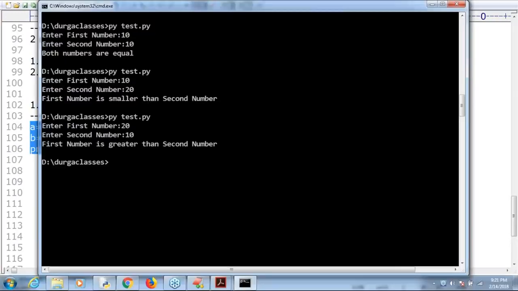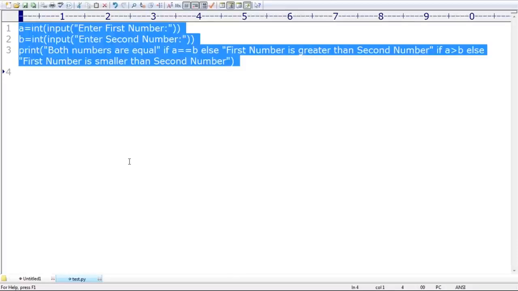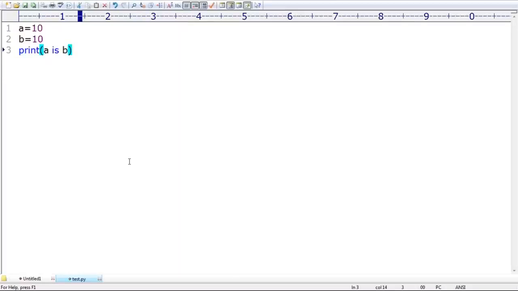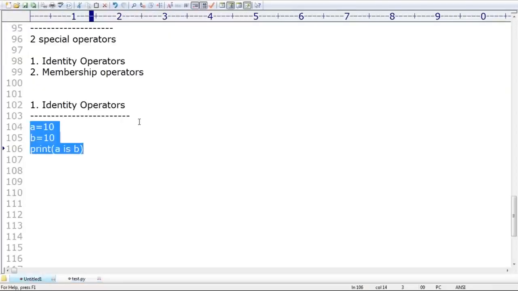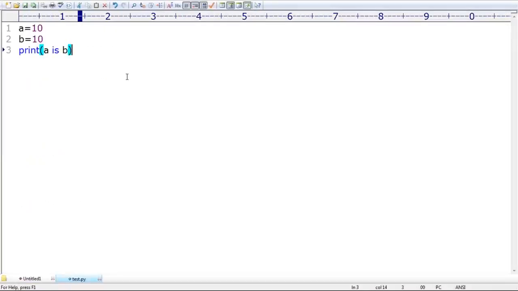Okay, sir, now let me copy paste here. What is the answer by default? You are going to get True as the answer. So the first operator is the is operator, right? Sir, is not is also there. If you want, you can use is not. A is not B, something like that you can ask, sir.